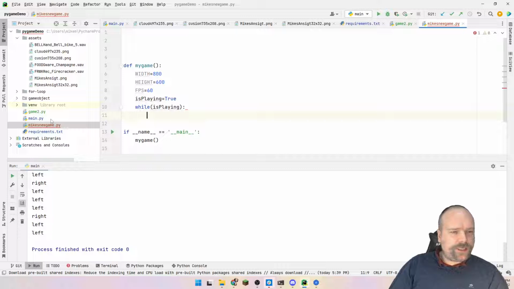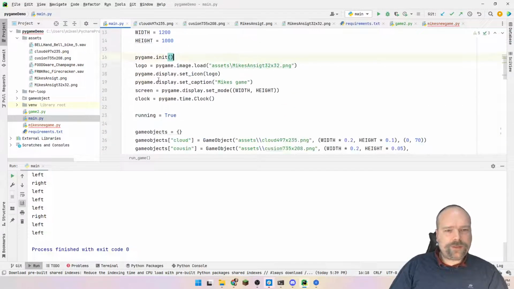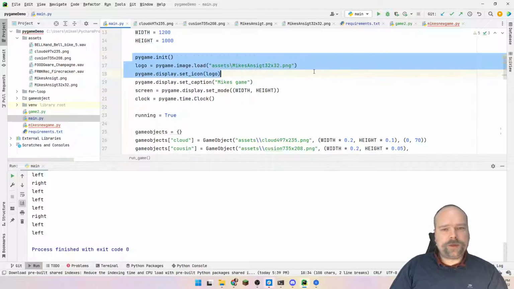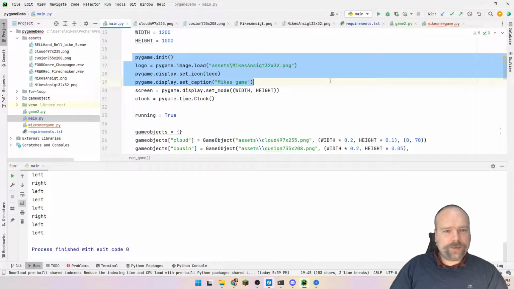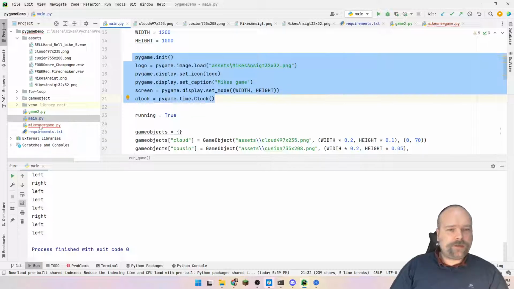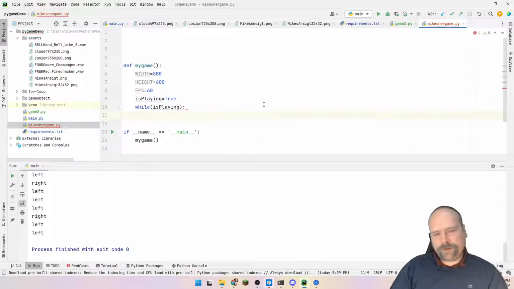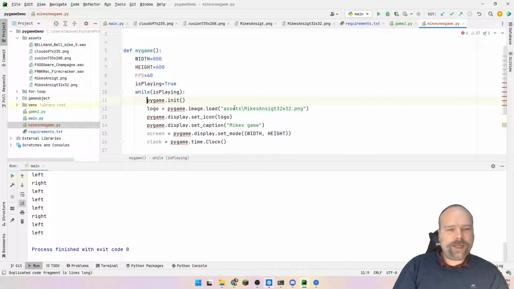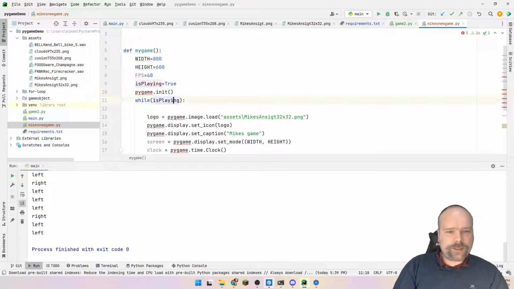But now we're going to steal something from the main right here. First of all, we need to initialize the game engine. That is with this Pygame init, and we also want a logo to be loaded. We want to set the logo on our Pygame window. Then we want to give it a good caption. We want to create a screen with width and height, and we also need the clock speed, so we run just as fast on all of the platforms, on all of the computers. So here we have the Pygame init. We'll just call that once.